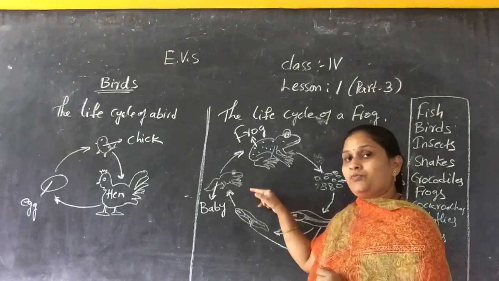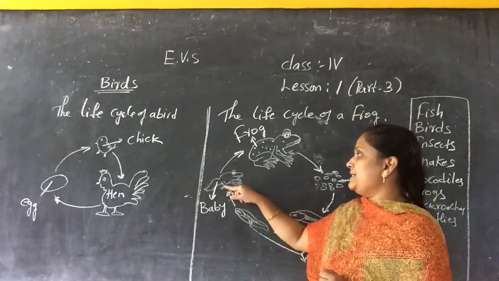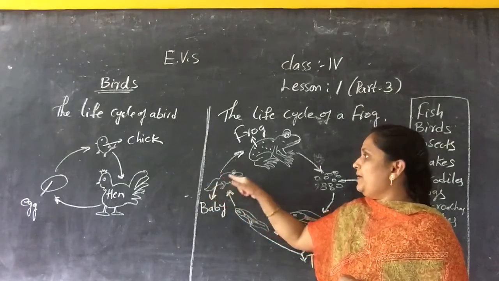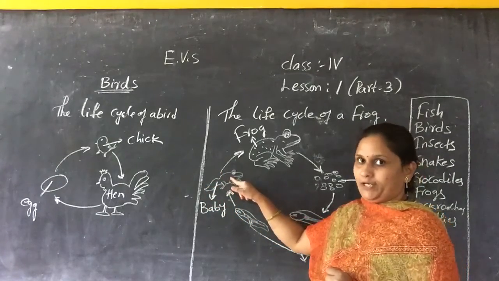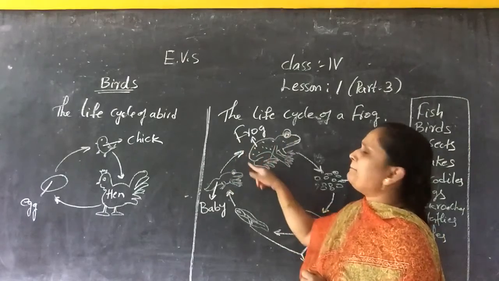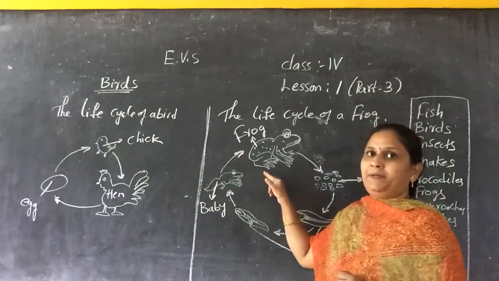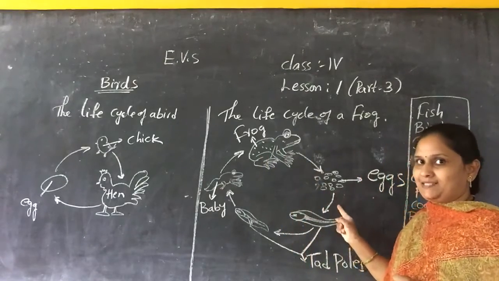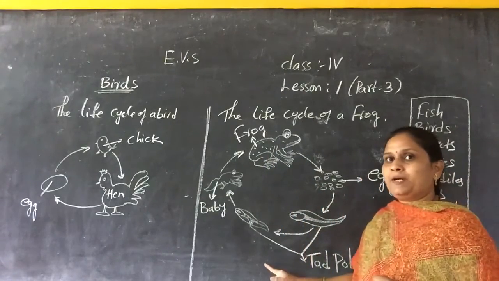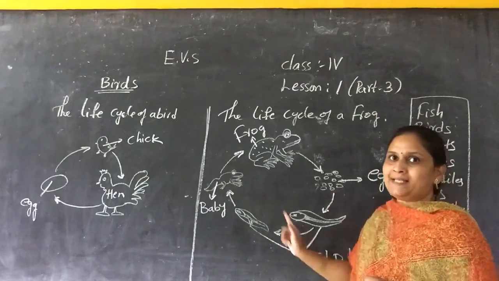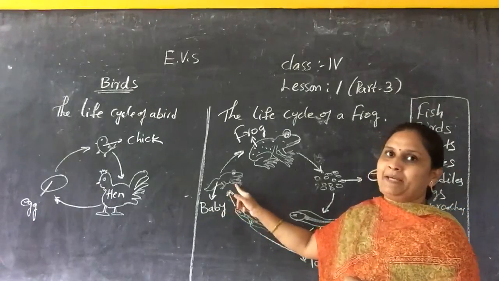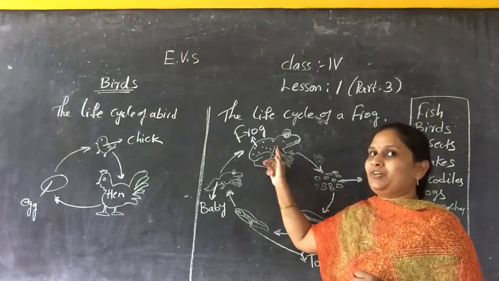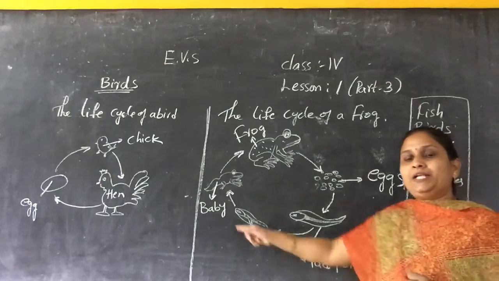This baby frog has legs and hands, and it has the tail, and after a few months the tail goes inside the body, and a complete adult frog grows. Then this adult frog again lays eggs, and the eggs become tadpoles, the tadpoles become baby frogs, and the baby frogs again become adult frogs. So this process continues.